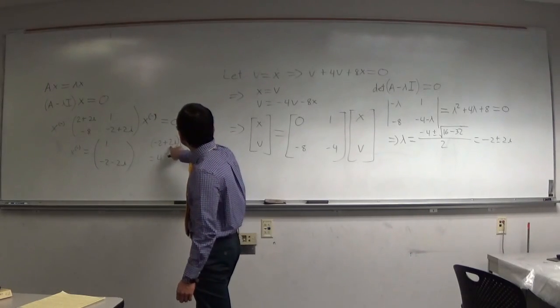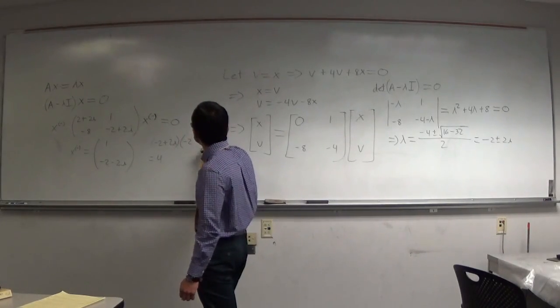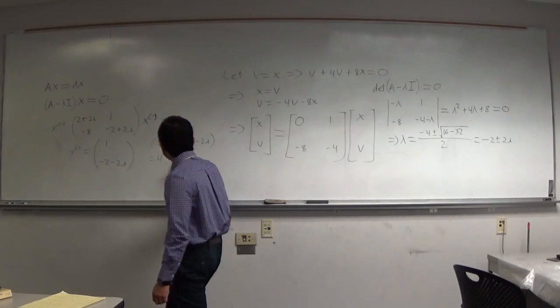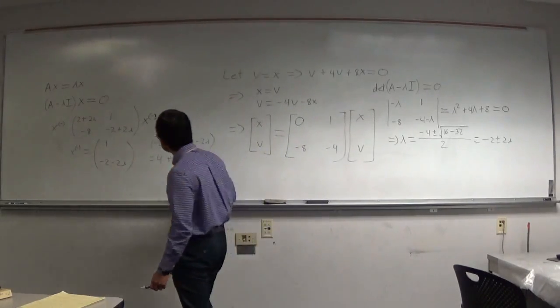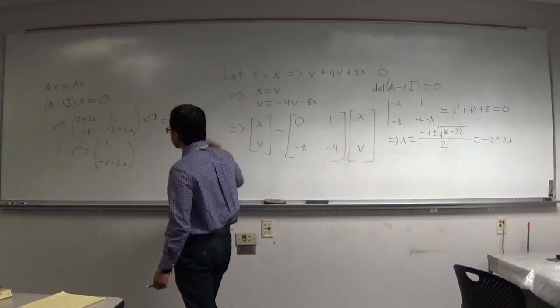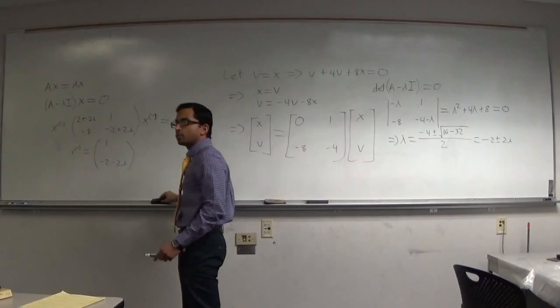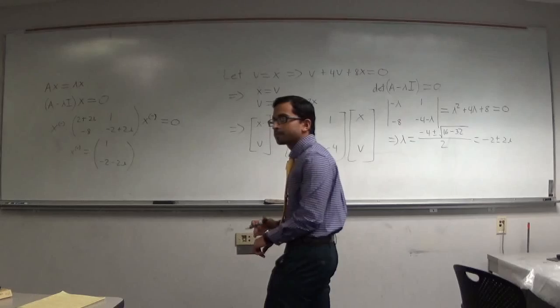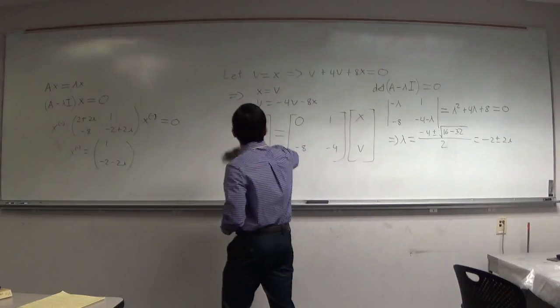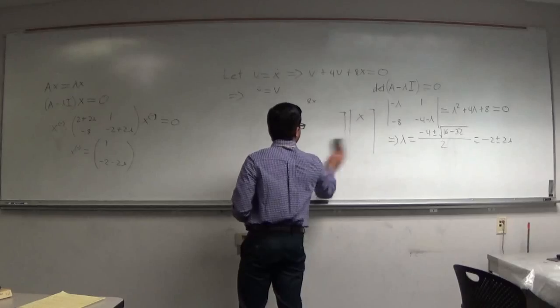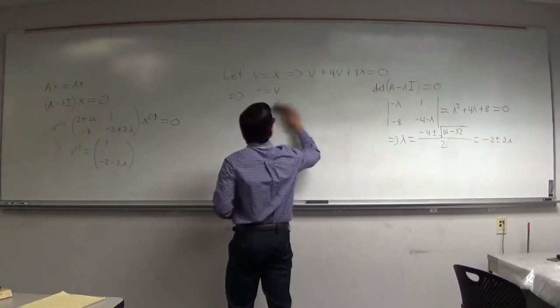And then we have 2i times negative 2i, so that's plus 4, so that's 8. So it works. So this is going to be one of our eigenvectors. So how do we find the other eigenvector? We plug the other value in.